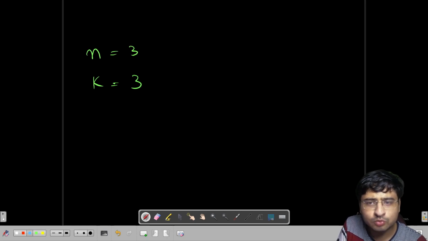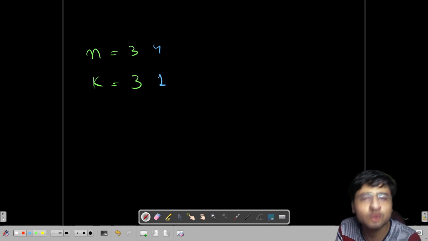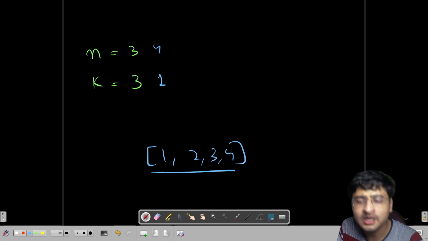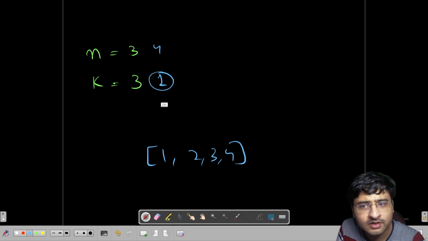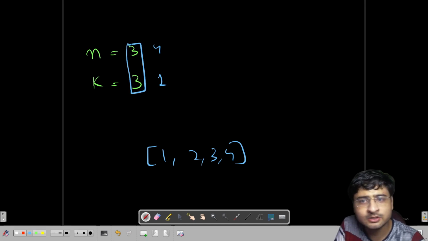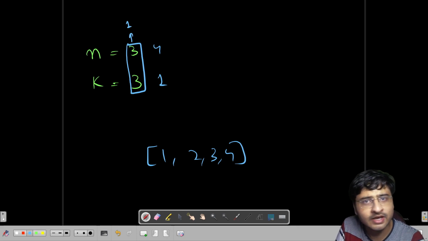What if n is equal to, let's say, 4 and k is equal to 1? You have to divide 4 people in one team. If I want to make a single team out of these 4 people, there is only one way, that all of these 4 people, 1, 2, 3 and 4, are coming inside a single set. You have to divide all these people in a single set itself. So when n equals k, this means that the answer is 1. There is only one way to divide n people into k teams if n and k are equal to each other, right?